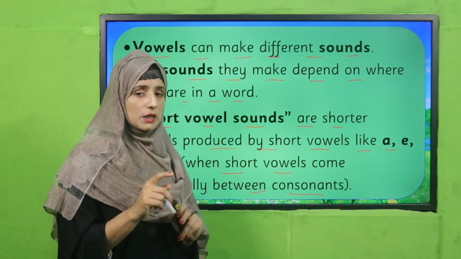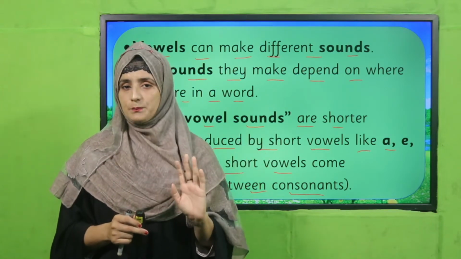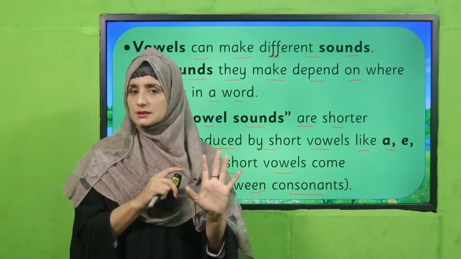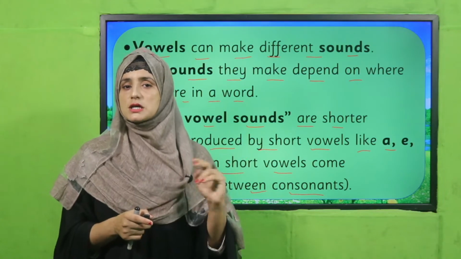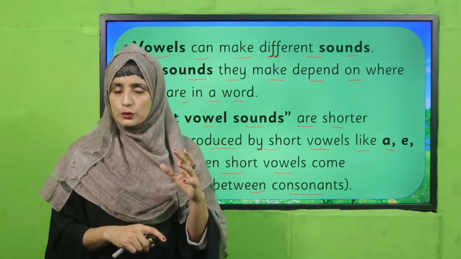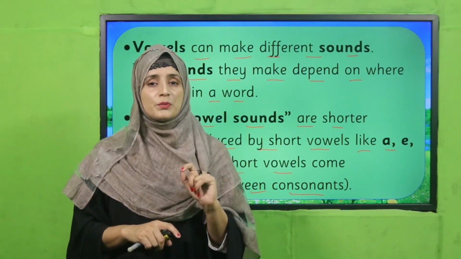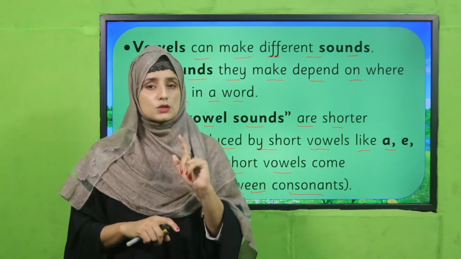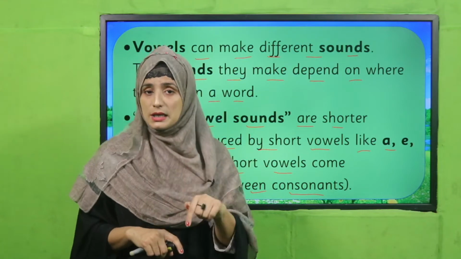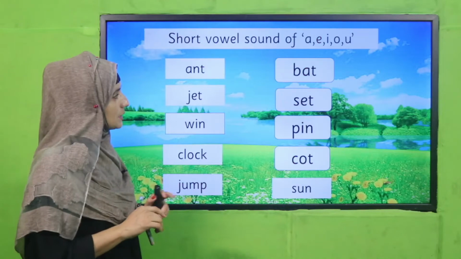But the actual way is that we already know, my dear students, 5 vowels are there: A, E, I, O, U. These 5 vowels have different sounds, short vowel sounds and long vowel sounds. So when we have to produce a short vowel, we will find the vowel between 2 consonants. Keep remembering, it will give us a sound, not the actual name of the letter. Let's see how through these examples.